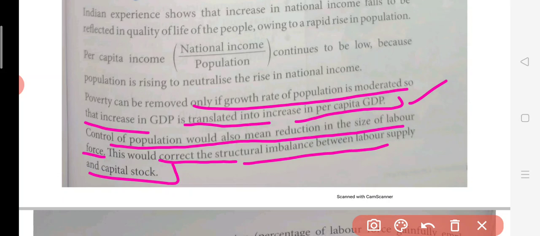So see what will happen if there is a reduction in the size of the labor force. The people will turn to machinery and they will try to create a balance in the labor supply in India. Right now the labor will be less, so they will focus on getting some investment through this capital stock. Capital stock means machinery. This again leads to structural changes in the economy, because when labor is not available to a greater extent in India, whoever is available as labor will be paid more by the company. At the same point of time, the company will have to invest some money in the machinery or capital stock.